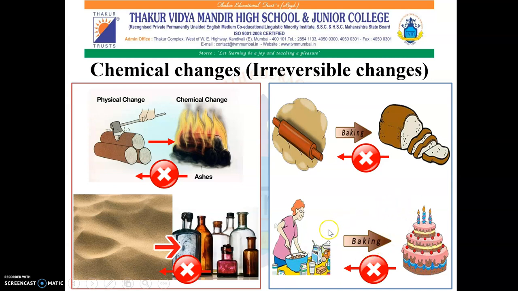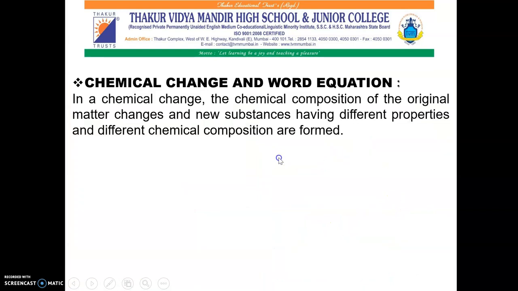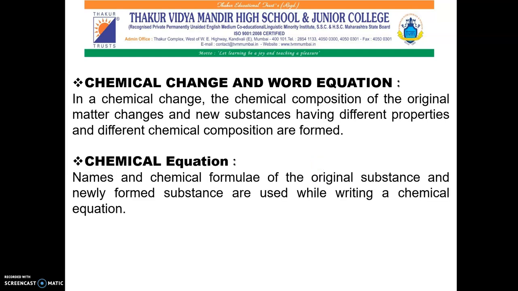Let us learn chemical changes in detail. During a chemical change, the chemical composition of the original matter changes and new substances having different properties and different chemical composition are formed. We have seen many examples. A chemical equation can be written for a chemical change if the exact change in the chemical composition is known. So let us understand how to write a chemical equation.